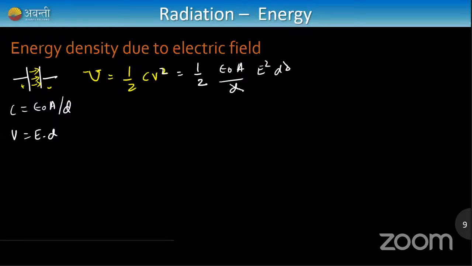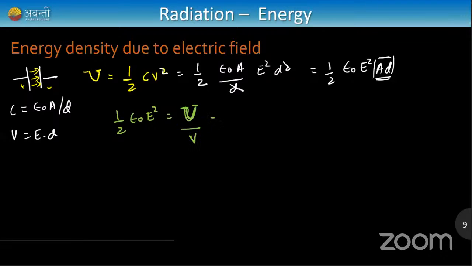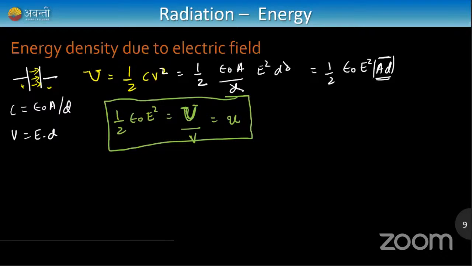D and D cancel out. And I'm just left with half of epsilon naught E square, area as it is, distance as it is. Area into distance can be written as volume. So this whole term will be written as volume. So how I modify this formula is very simple now. I'll write half epsilon naught E square as it is, and the right side is equal to total energy, capital U. And this I'm bringing to the denominator here, so divided by volume, and this is equal to energy density small u. So this is the energy density of an electric field, not just in electromagnetic radiation, but everywhere.